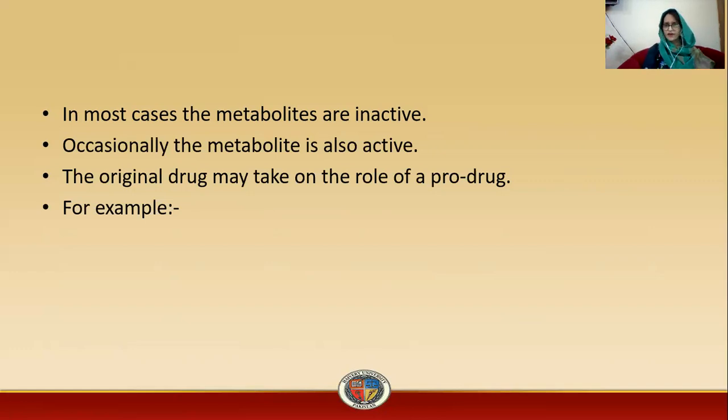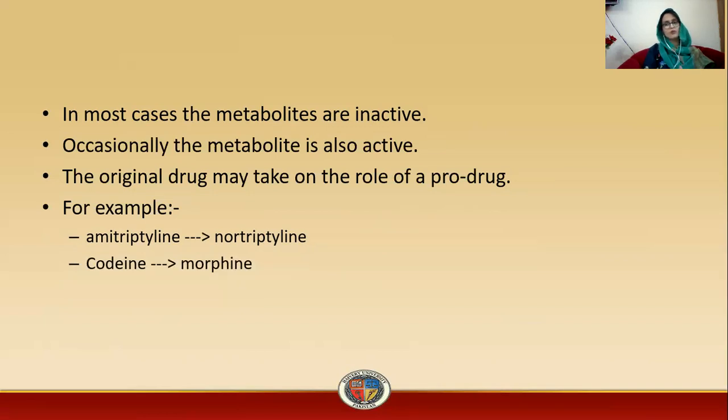So for example, we consider different drugs which get converted into their metabolites. First of all, amitriptyline is converted into nortriptyline, which will perform its action in the body, and then codeine into morphine, and primidone into phenobarbital.